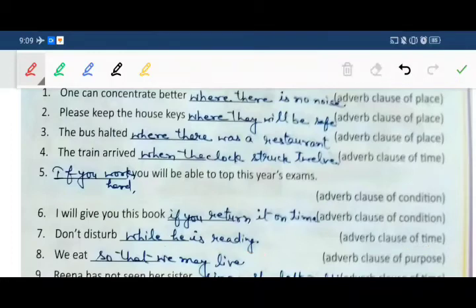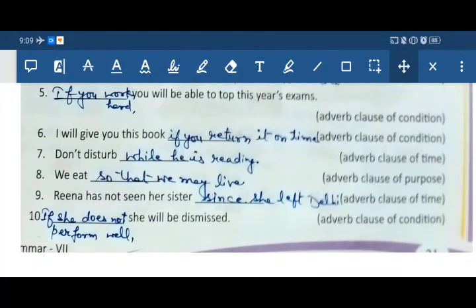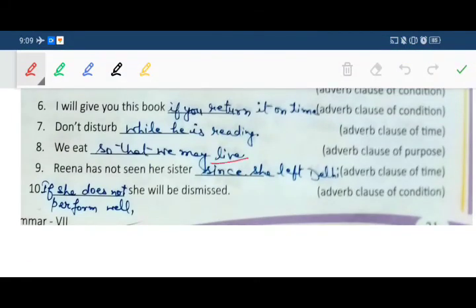Next you have to fill adverb clause of purpose: we eat so that we may live. Ninth point, adverb clause of time: Reena has not seen her sister since she left Delhi. And last sentence is adverb clause of condition you have to fill: if she does not perform well, she will be dismissed.